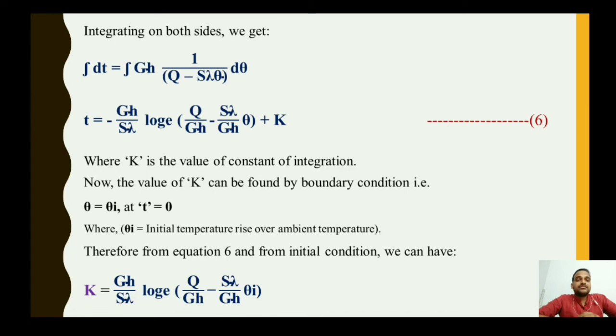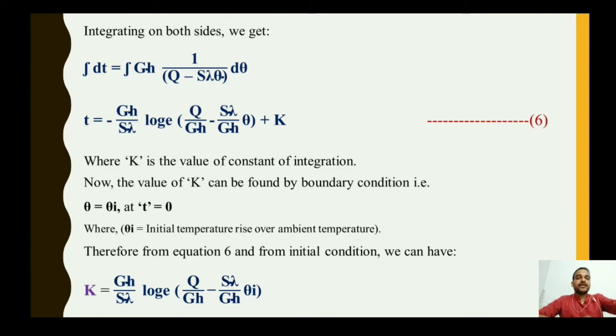So k will equal, the minus sign gets cancelled out, gh upon s lambda into log e of the bracket q upon gh minus s lambda upon gh into theta I. As I am repeating, theta is the temperature, theta m is the value of maximum temperature, and theta I is the initial value of temperature.